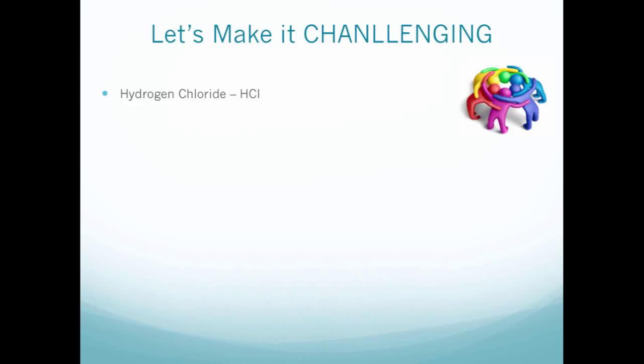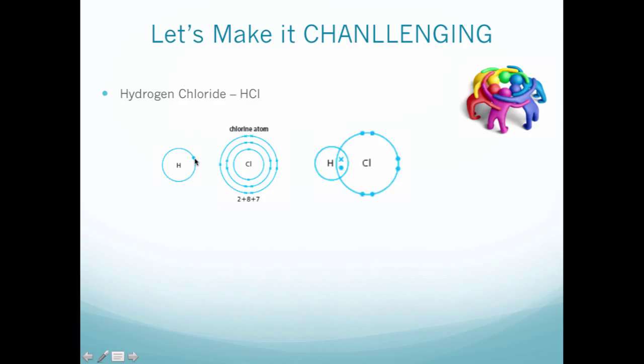Okay, now let's make it even more challenging. Here you have hydrogen chloride, HCl. Pause the video for a second and draw what the HCl bonding looks like. Okay, so firstly, let's draw the chlorine atom. That's what it looks like. If you only draw the outside valence electrons, it's fine. And here's what a hydrogen looks like. They just need to share one pair, and life is good for both of them.